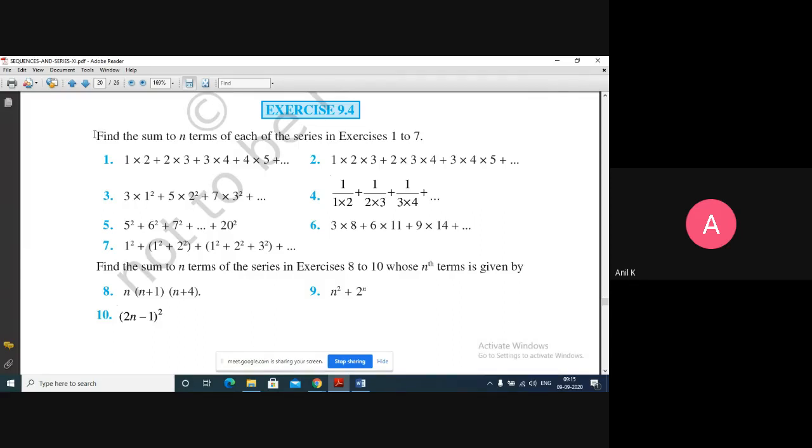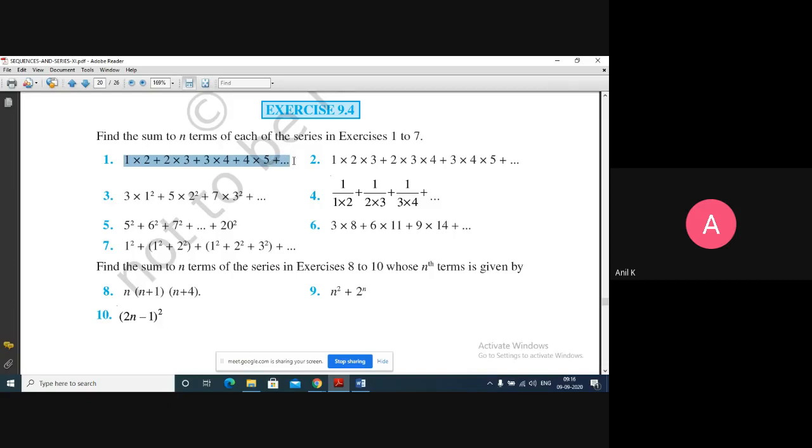Okay. Next, exercise 9.4. Find the sum of n terms of each of the series in exercises 1 to 7, from question number 1 to 7. See here they are given the numbers. You have to get the nth term of this number. Like 1 into 2 plus 2 into 3 plus 3 into 4 plus 4 into 5 plus and so on.